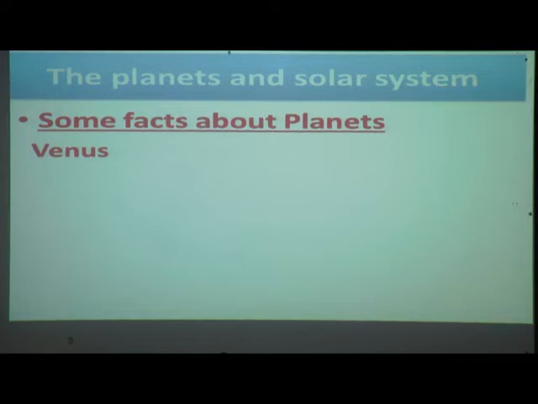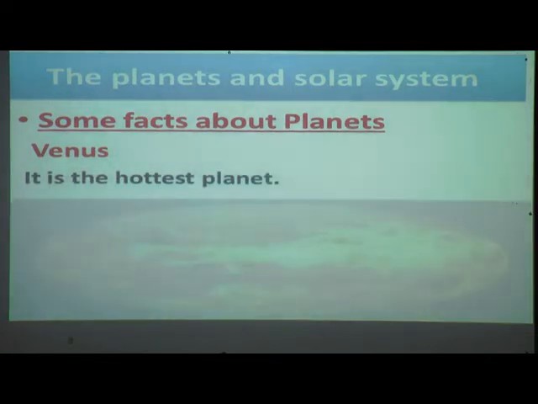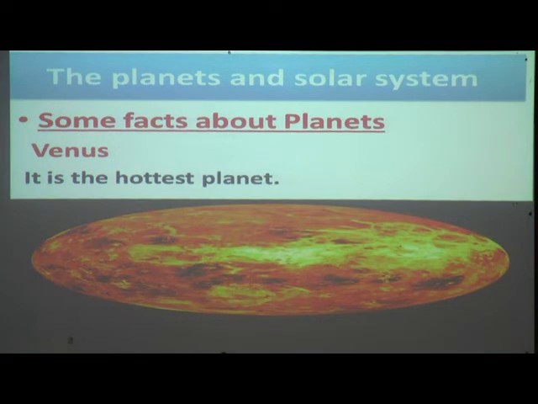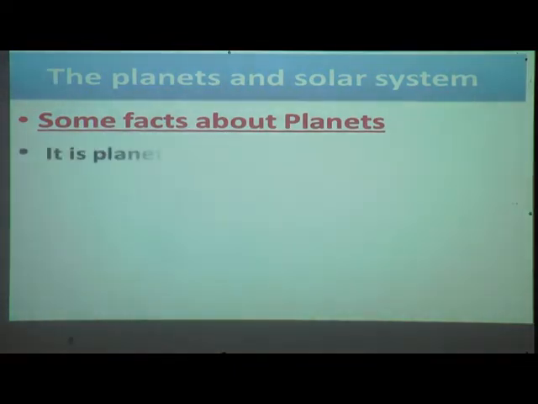We'll see about the second planet, that is Venus. It is the hottest planet. Yes, from amongst all the 8 planets, Venus is the hottest planet. It is the planet closest to the Earth.